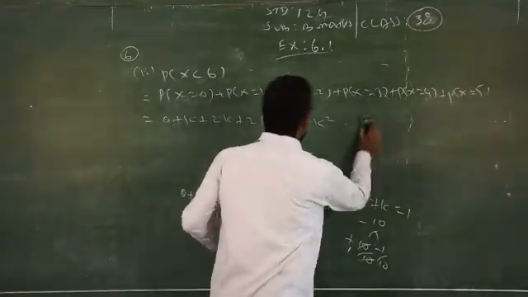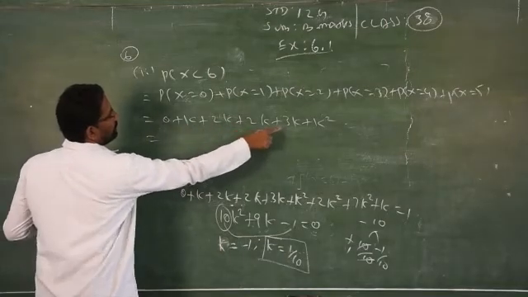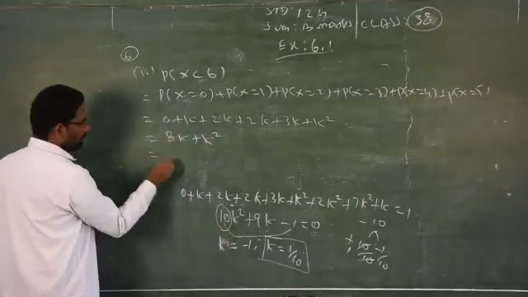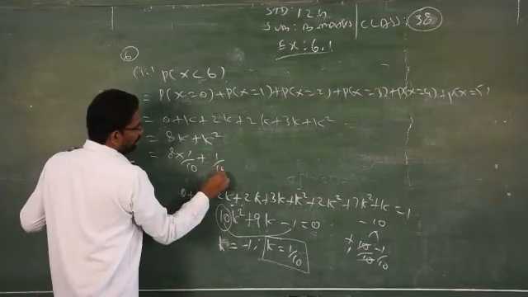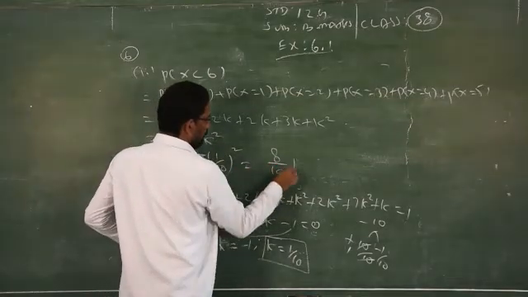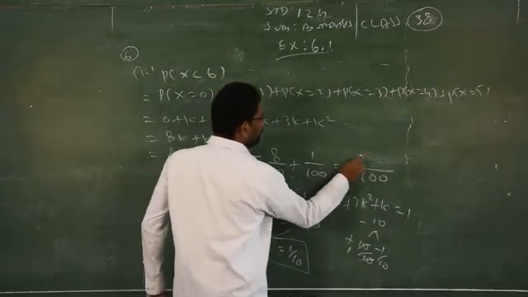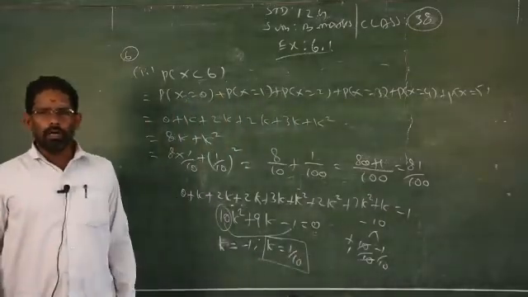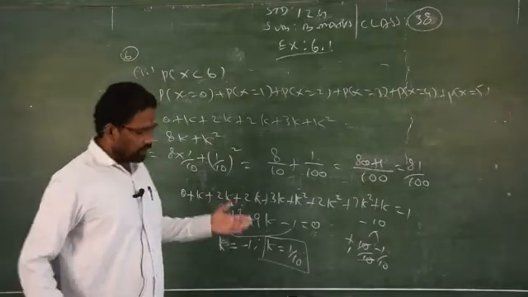Clear? So just add as usual. 1k, 2k, 2k, 5k plus 3k, 8k plus k square. Already we found the answer for k, that is 8 into 1 by 10 plus 1 by 10 the whole square. Just simplify: 8 by 10 plus 1 by 100. Take LCM 100. So 80 plus 1, which will give you 81 by 100. Ensure that all the probabilities are less than 1. Check using the calculator. If it is more than 1, your answer is wrong.